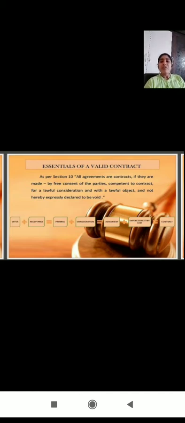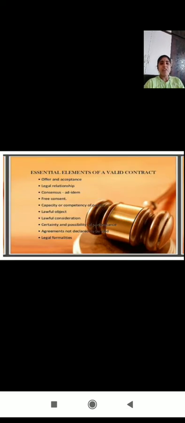Before going to that, according to Section 10 of the Indian Contract Act, we have one statement: all agreements are contracts if they are made by the free consent of parties competent to contract, for a lawful consideration and with a lawful object, and are not hereby expressly declared to be void. So these are the essentials of a valid contract.